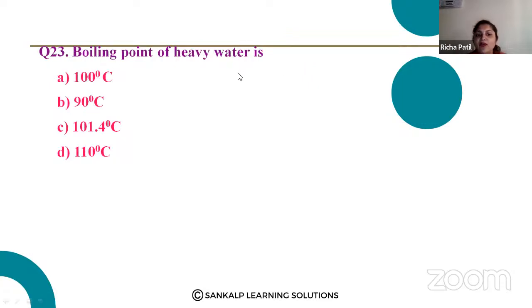Boiling point of heavy water is. Option C. Yes, it is 101.4 degrees Celsius. Boiling point of heavy water is 101.4 degrees Celsius.